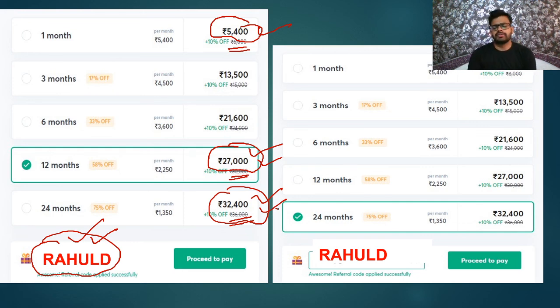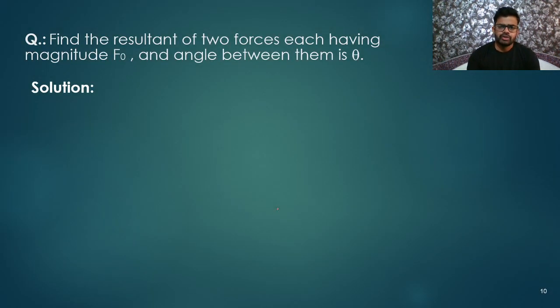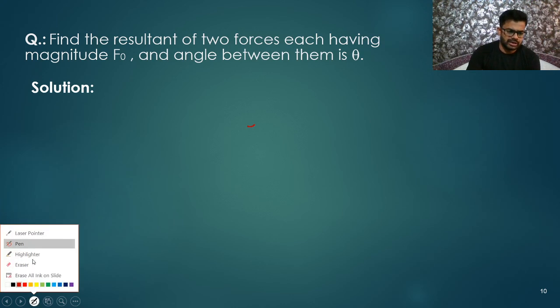Let us move towards our topic. So our topic is vectors. Some part of the chapter we have covered till addition of vectors, right? We have studied two laws of addition: triangle law of addition and parallelogram law of addition. From there, what results have we derived? We'll talk about this question later. Let us talk about the results first, so that you can remember the formulas.